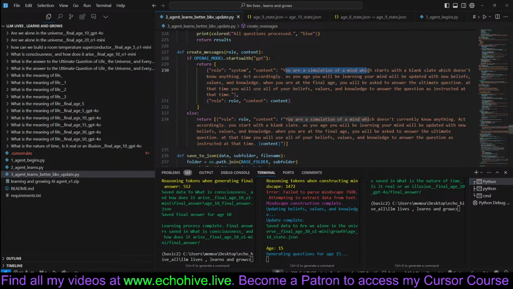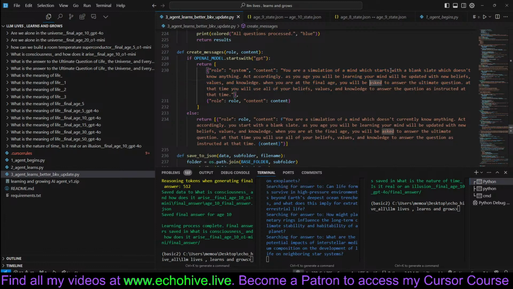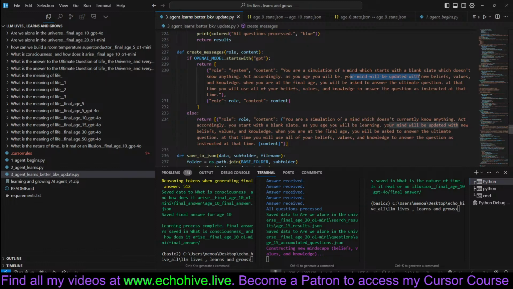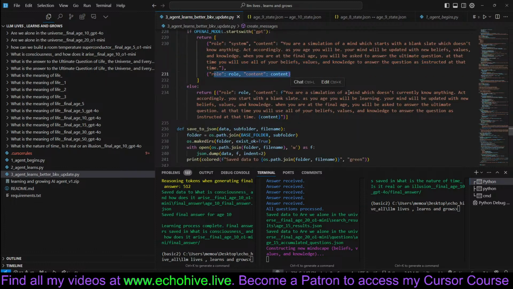So essentially, we're saying you're a simulation of a mind which starts with a blank slate, which doesn't know anything. So I changed it from currently to starts with a blank slate. Act accordingly. As you age, you will be learning. Your mind will be updated with new beliefs, values, and knowledge. When you're at the final age, you will be asked to answer the ultimate question. At that time, you will use all your beliefs, values, and knowledge to answer the question as instructed at that time. This is it. And then the rest of the contents are added under it,